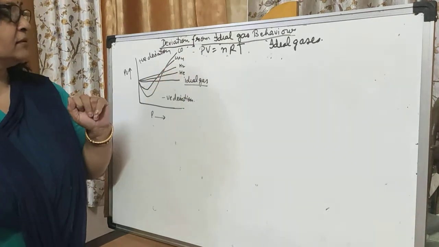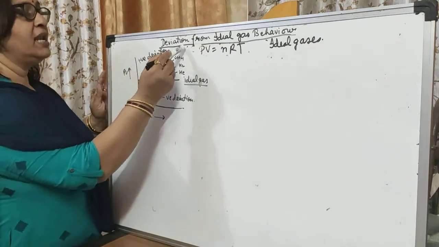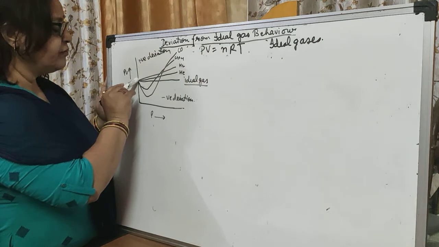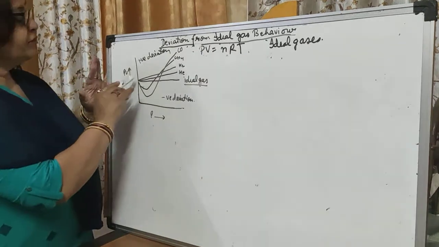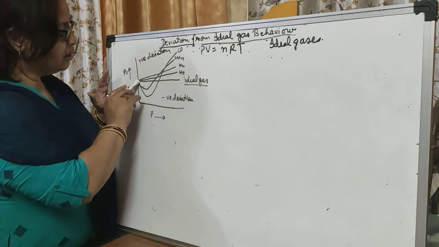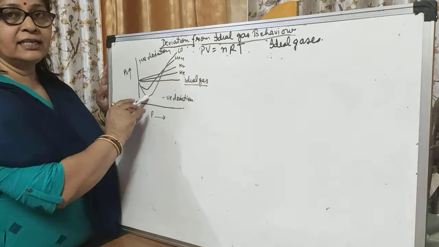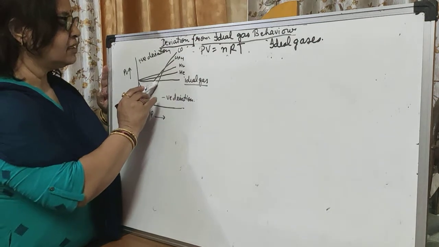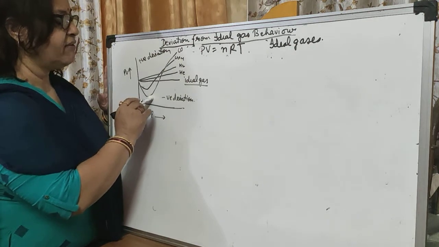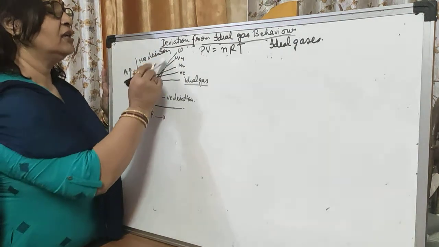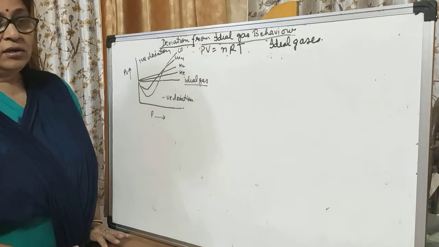The lines go upper from the ideal gas line. But in case of methane and carbon monoxide, here you see that first they show a negative deviation. On increasing pressure their PV value decreases up to a minimum and then starts increasing up to a maximum. So both these first show a negative deviation and then cross this line and show a positive deviation. So we have two different types of curves, right?